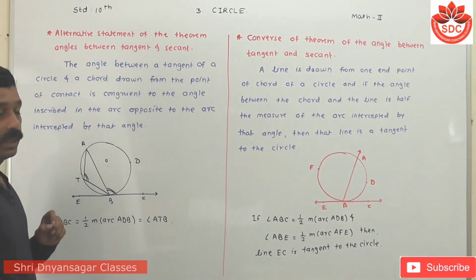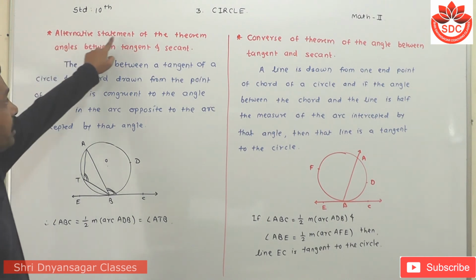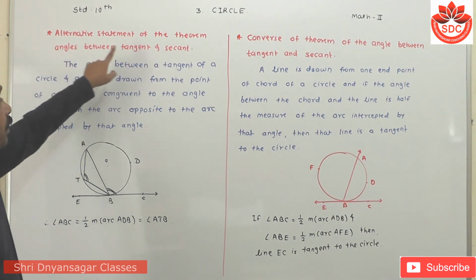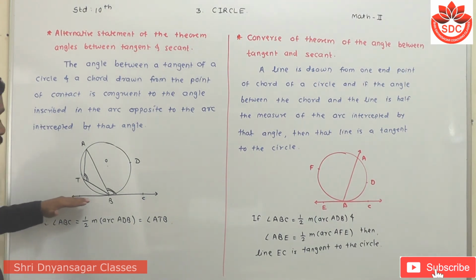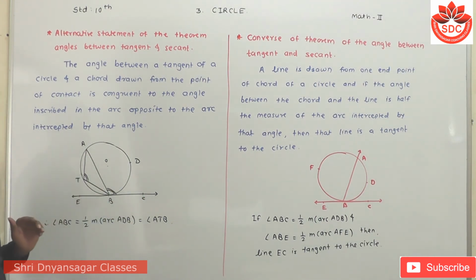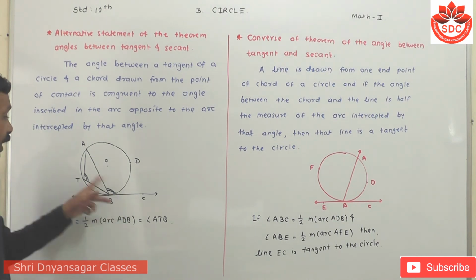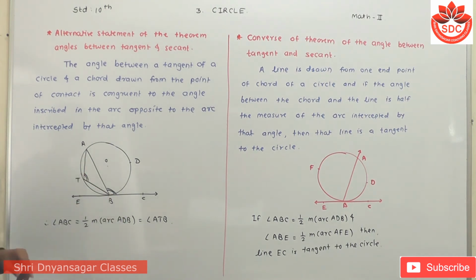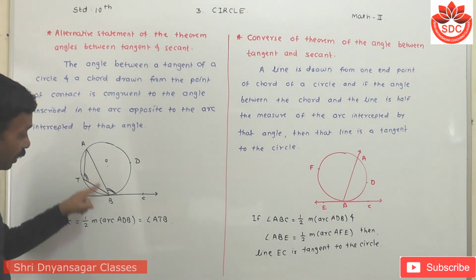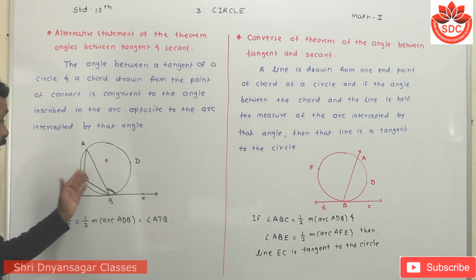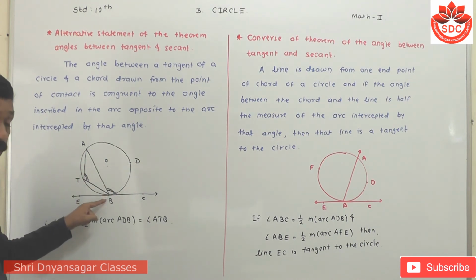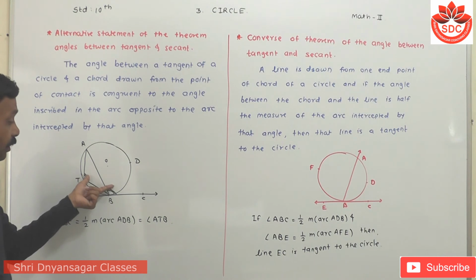Now we discuss the next point. Alternative statement of the theorem, angles between tangent and secant. Here, this is the tangent and this is the secant, meaning BC is the tangent and AB is the secant. At that time, the angle between them, angle ABC, and the angle ATB in the opposite arc are congruent, meaning they are also equal.